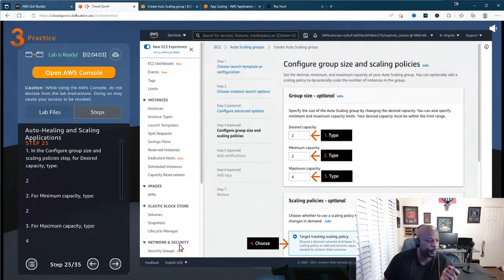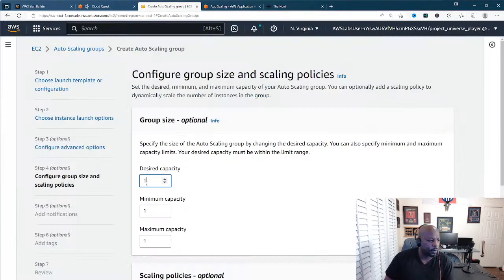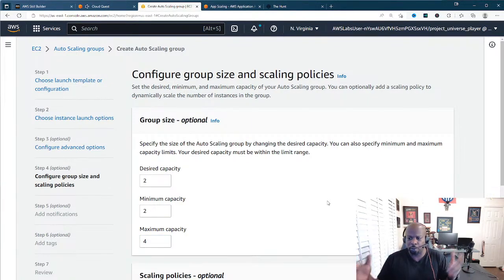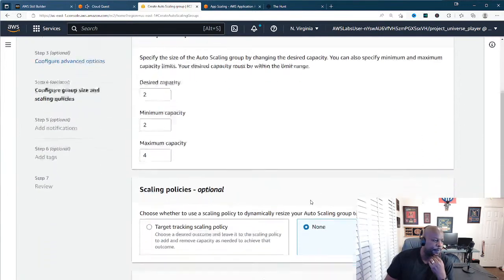It's giving us the numbers: desired is 2, minimum is 2, and maximum is 4. So it's going to fluctuate anywhere between 2 and 4. This is going to be the web servers that we spin up within our auto scaling group.